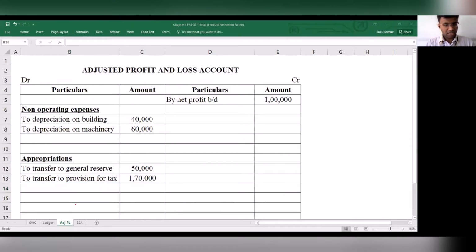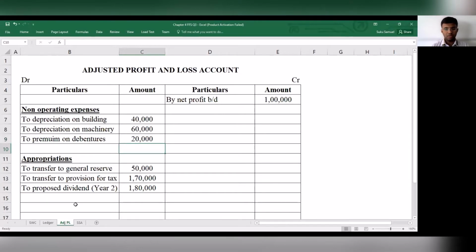Any other appropriations that we have? Yes, we have proposed dividend. This proposed dividend is for year 2, and it is 1,80,000. Anything else? We have one more non-operating expense, which is to premium on debentures. Remember, we are redeeming debentures worth 2 lakh, and we are paying a 10% premium on it, which is 20,000.